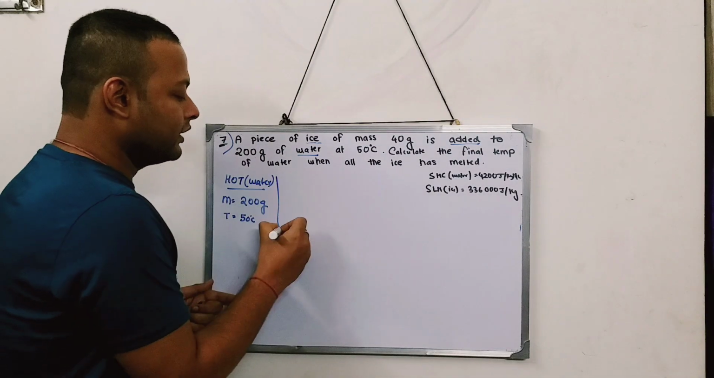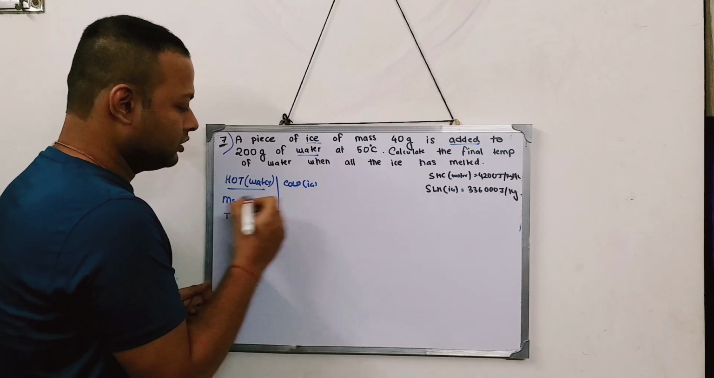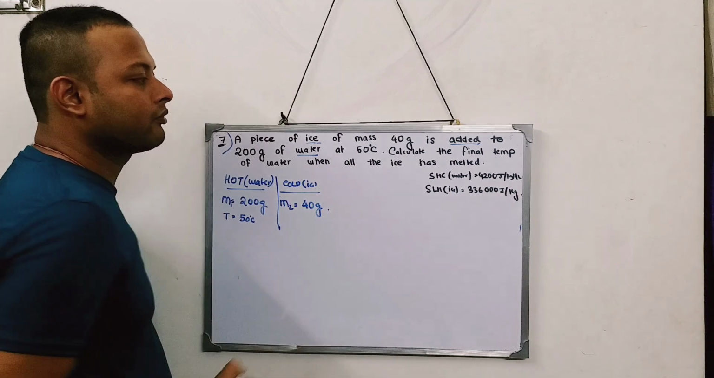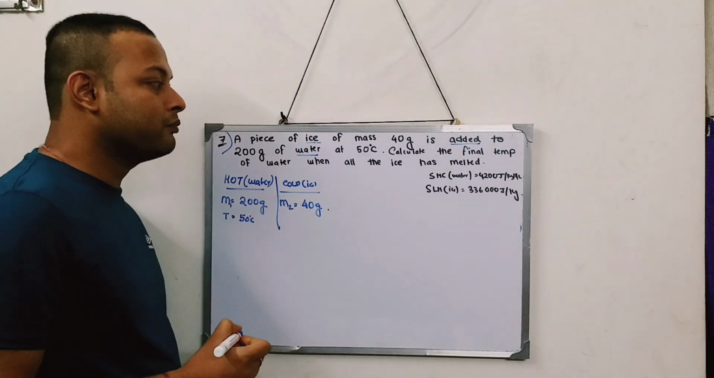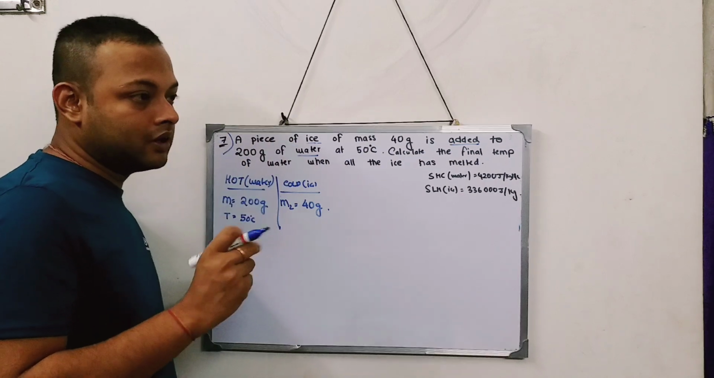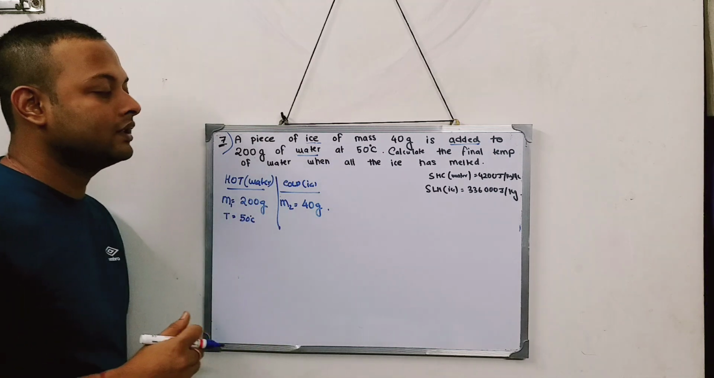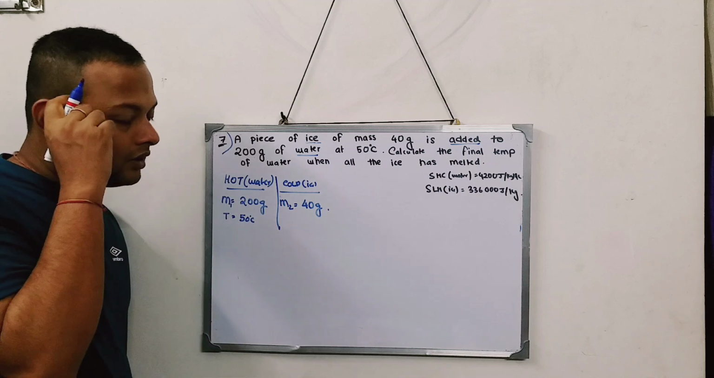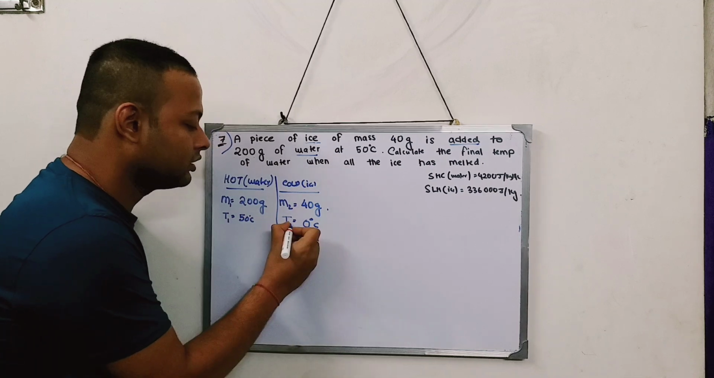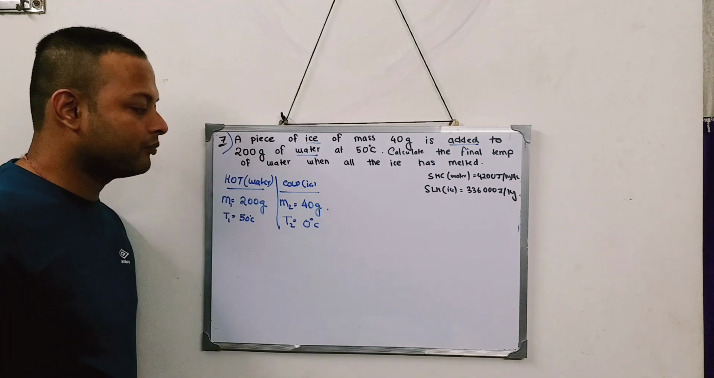And what is the cold body that I have? The cold body that I have is the ice. What is the mass of the ice? It is equal to 40 gram. And what is the temperature at which the ice is standing? Nowhere in the question it is mentioned. But common sense comes in. If nothing is mentioned about the temperature of ice, obviously you will take the temperature of ice to be 0 degrees centigrade. This is common sense. Nowhere is the temperature of ice mentioned, so you will take the temperature of ice as 0 degrees centigrade.